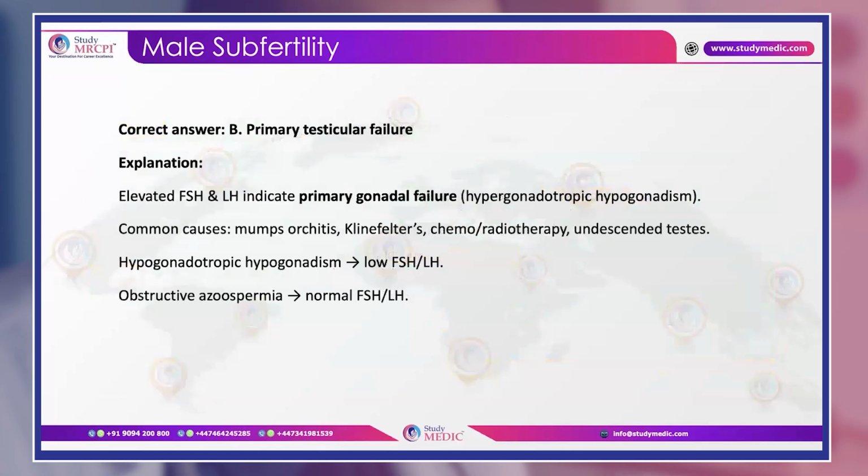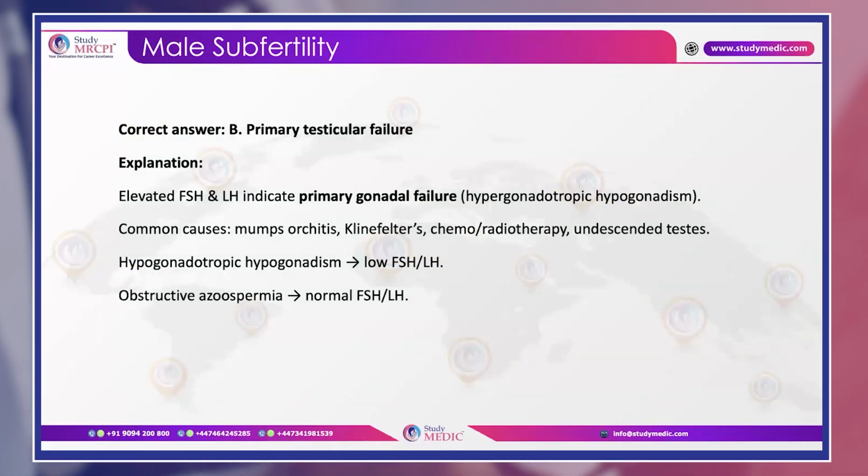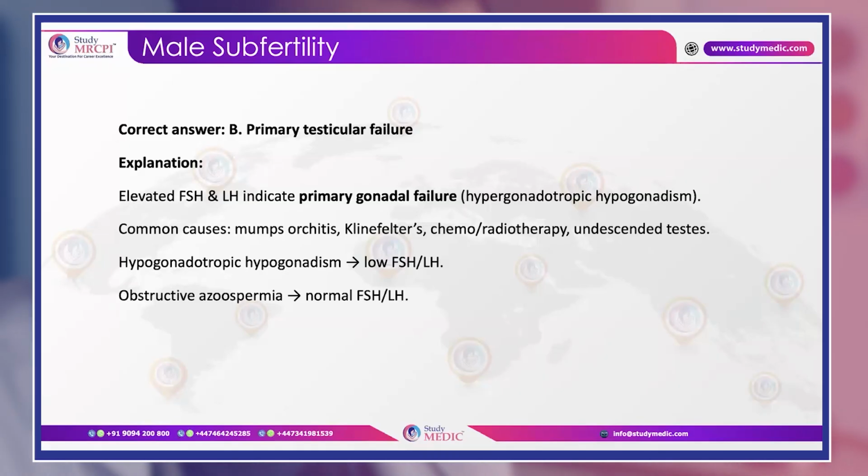So our question was related to primary testicular failure. Our correct answer was primary testicular failure, and common causes are Klinefelter's, chemoradiotherapy, and undescended testis, as we already discussed. And to summarize, hypogonadotropic hypogonadism is low FSH and LH, and obstructive azoospermia is normal FSH and LH.